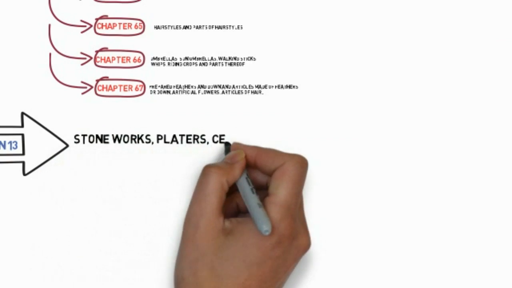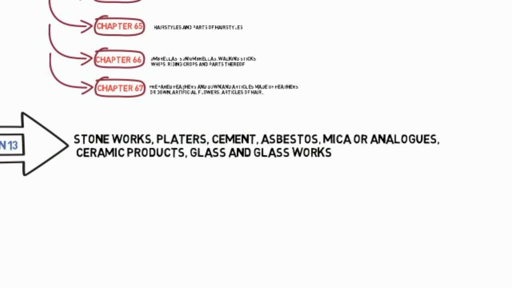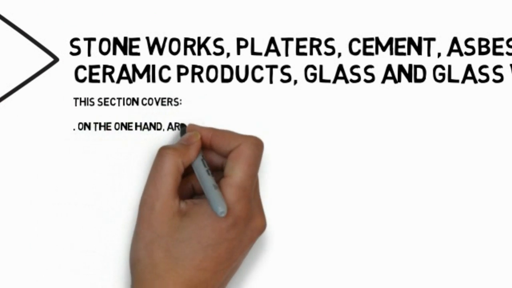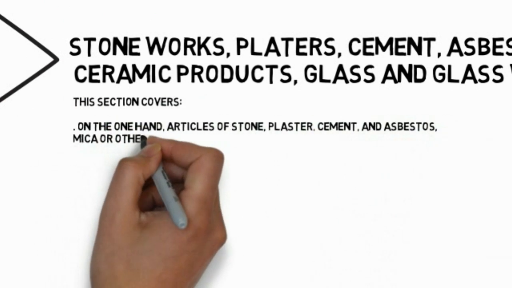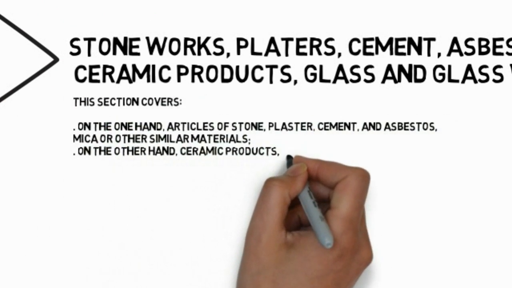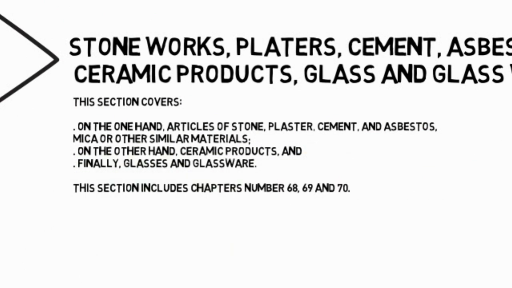Section 13: Articles of stone, plaster, cement, asbestos, mica or similar materials, ceramic products, glass and glassware. This section covers, on the one hand, articles of stone, plaster, cement, and asbestos, mica or other similar materials.